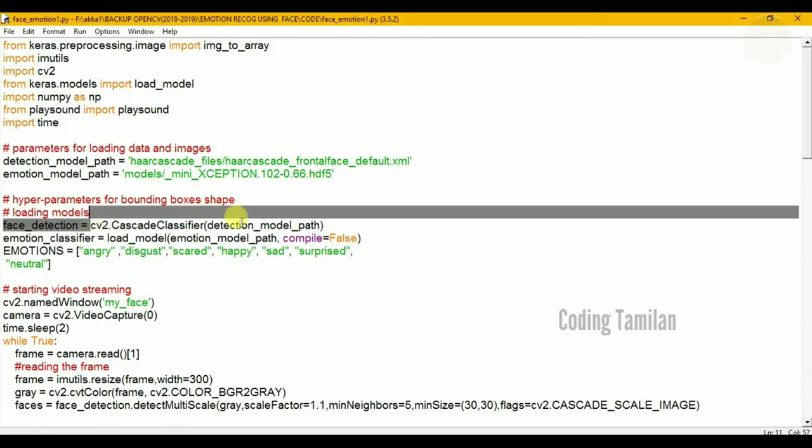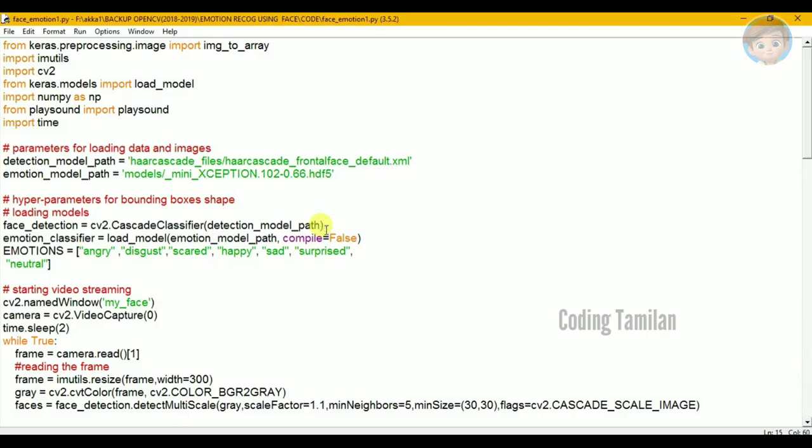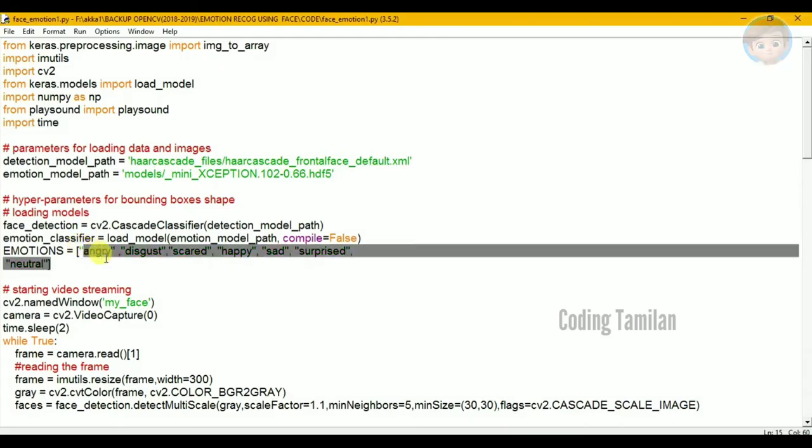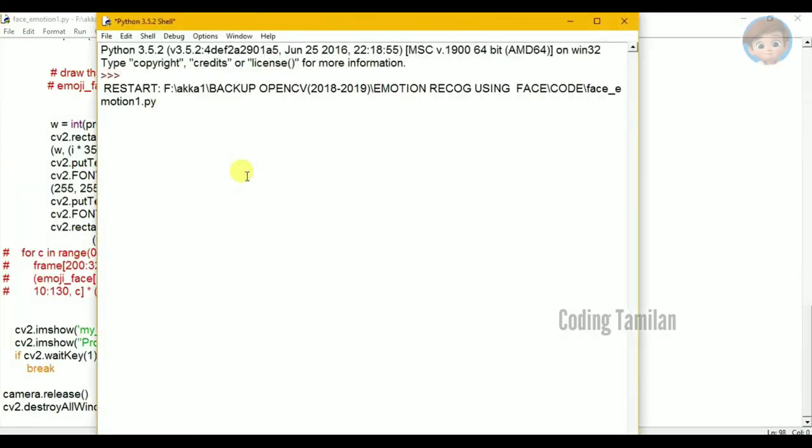And then camera is equal to video capture. This is our normal webcam video processing, and I am creating the region of interest for the project. So we have two output windows. One is the probabilities, another one will be the output frame window. Okay, let's run the code.